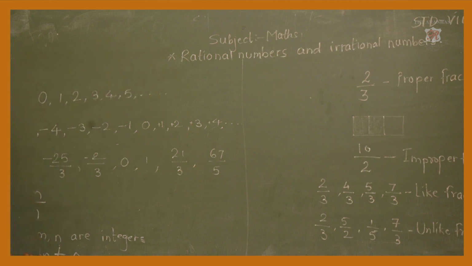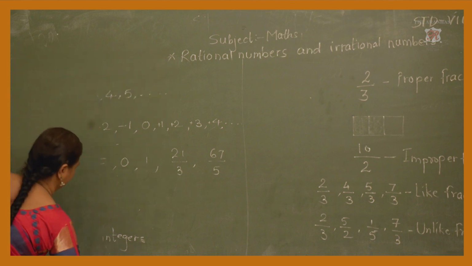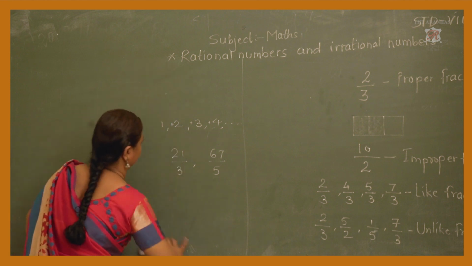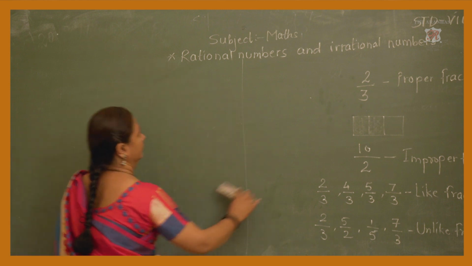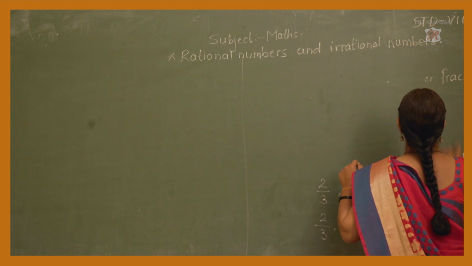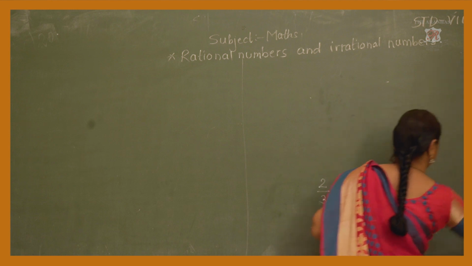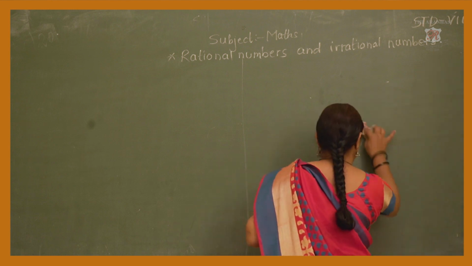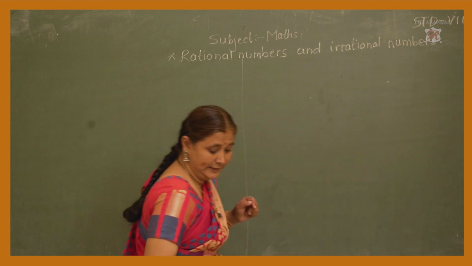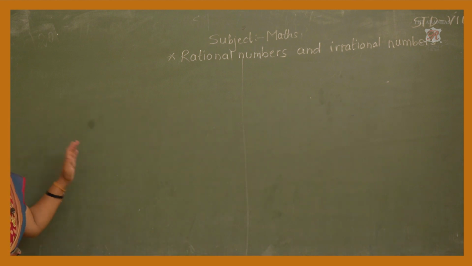Now we are going to the next topic, to show rational numbers on the number line. See how we have to show rational numbers on the number line.